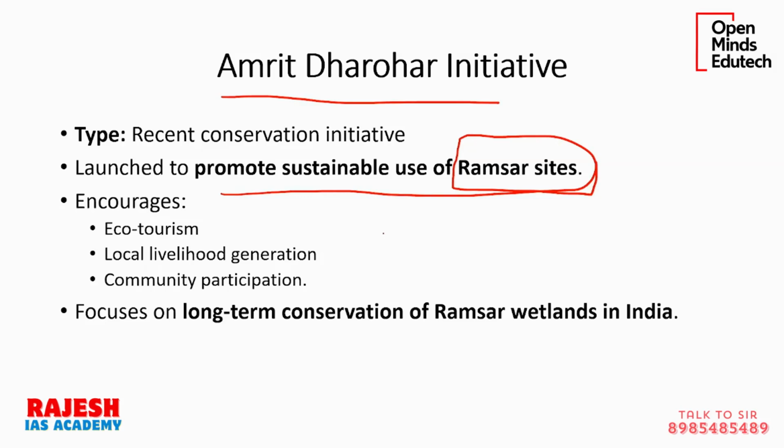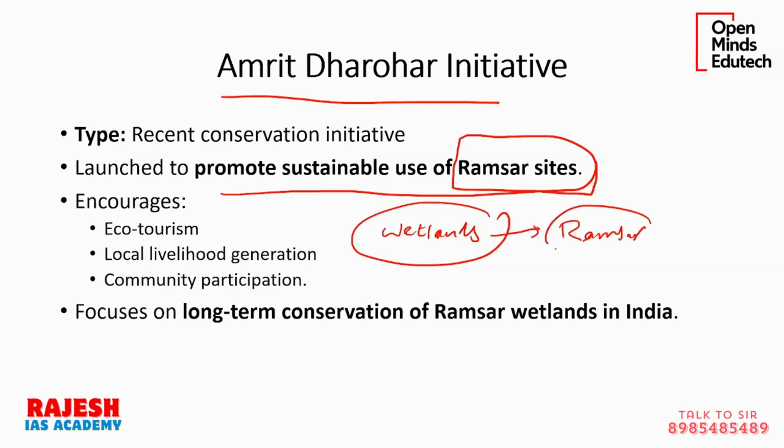See, there can be lakhs and lakhs of wetlands in India. So not all wetlands are recognized by this Ramsar Convention. Only some are recognized. So in India there are thousands and thousands of wetlands, but out of this only 98 wetlands are recognized under the Ramsar Convention till now. So for those which are recognized under Ramsar, for promoting sustainable use, this wise use, in these Ramsar sites we have this Amrit Dharohar initiative.